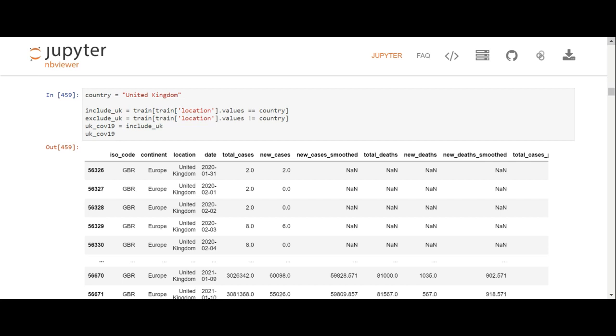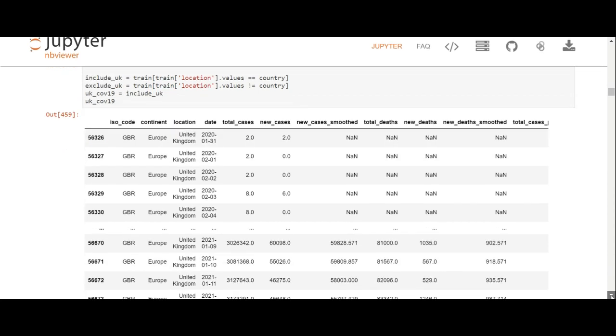So we're not going to go over everything. It's just to say, well, we've done a filter on this country, but it's exactly the same coding.